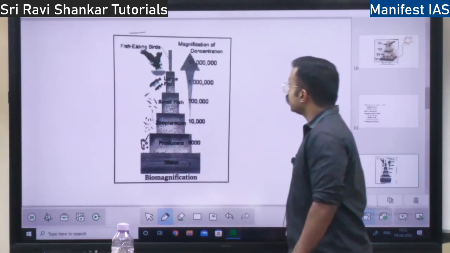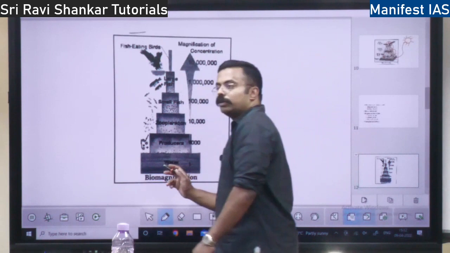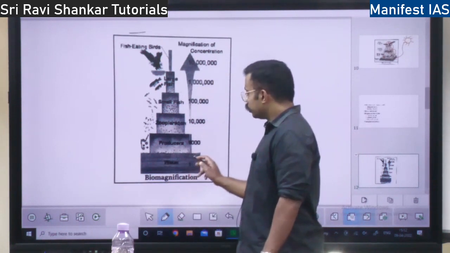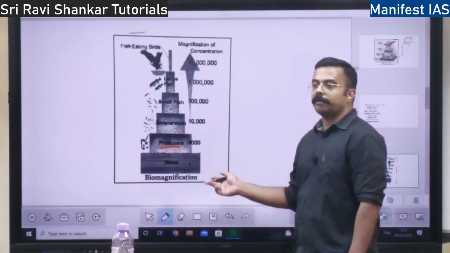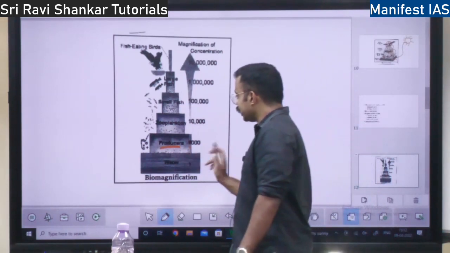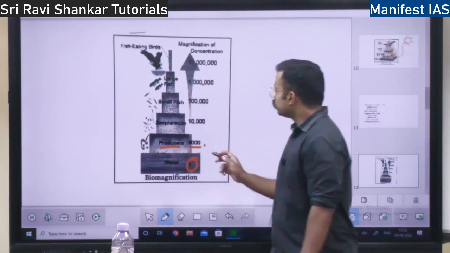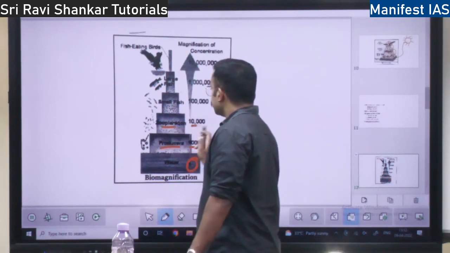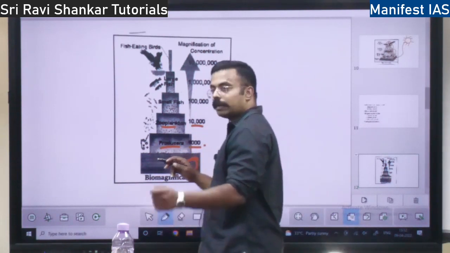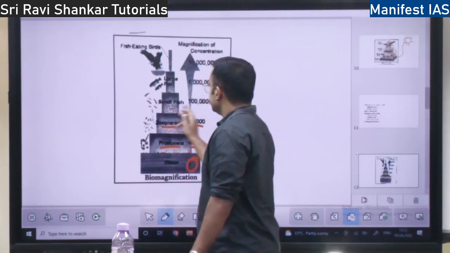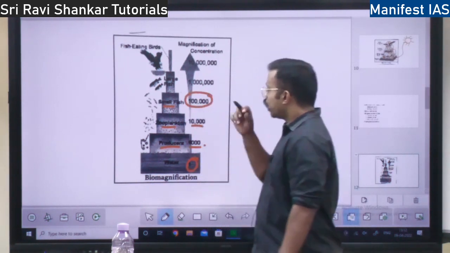So this is biomagnification. Let's say there is some pollutant in the water, fluoride. The fluoride is taken up by the primary producer, some plant. So fluoride gets concentrated here. Here it will become 1000. From 1000, it will become 10,000 in the zooplankton. That is in the water, zooplankton is an animal. And it is eaten by fish. In the fish, it will become 1 lakh, right?